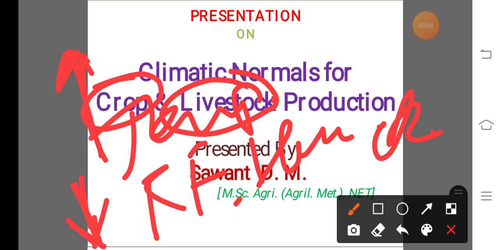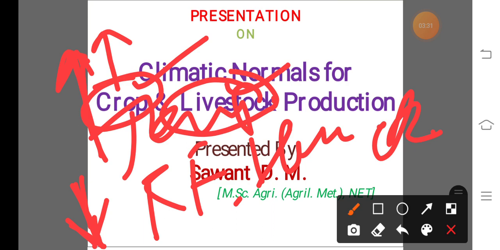That means if the weather parameter is in excess or insufficient, how does the crop abnormally produce, or how do livestock abnormally produce or survive? So the study of this impact of different weather parameters on the crop and livestock is known as the climatic normals.